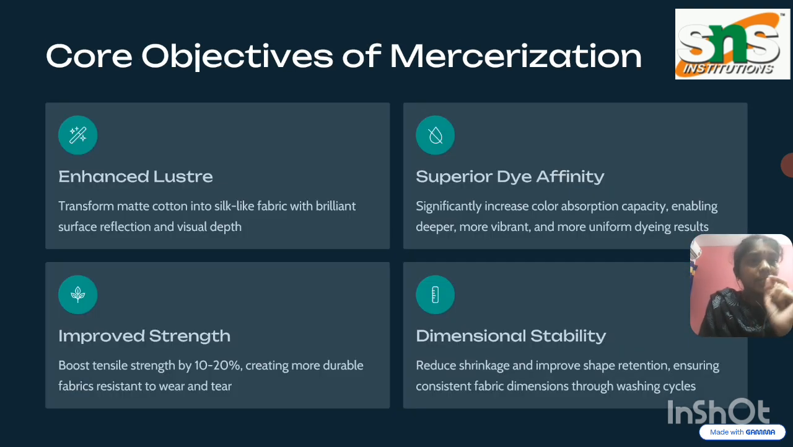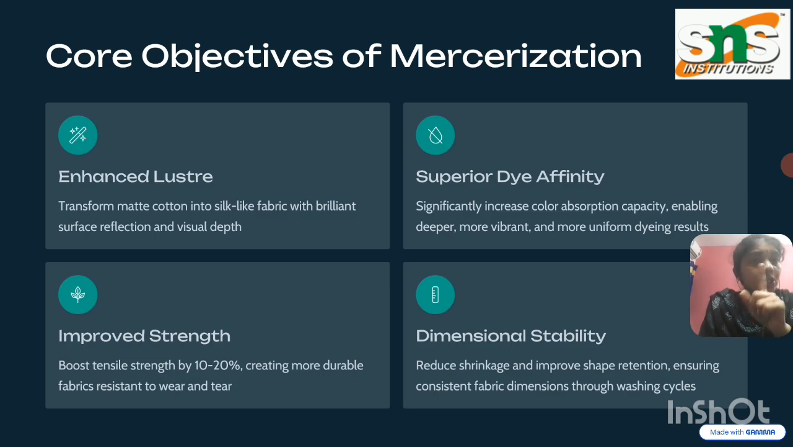So, the core objectives of mercerization. What is the core objective? Enhanced lustre, giving a lustrous surface. Mainly silk fabric has the lustrous effect, a shiny surface that gives a silky effect, which is the main attraction of silk fabric. But using this mercerization process, we can give the same feel to cotton fabric. It transforms a matte cotton into a silk-like fabric with a brilliant surface reflection and visual depth. So, mainly it is concentrated on lustre.